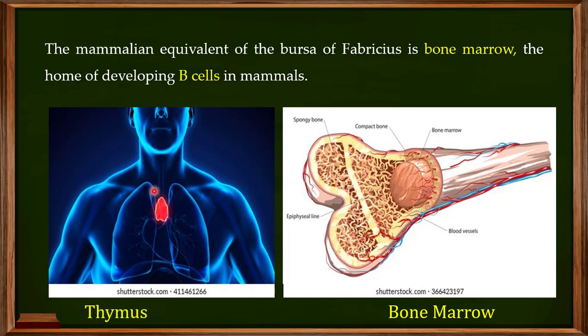But that doesn't mean that the bone marrow does not produce the T cells. The T cells are produced in the bone marrow, but they get matured in the thymus before they can perform their functions. So in the mammals, the B cells and the T cells are both produced in the bone marrow. The B cells get matured in the bone marrow, but the T cells get matured in the thymus.